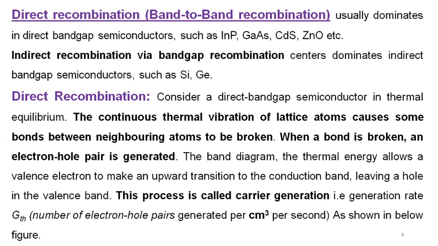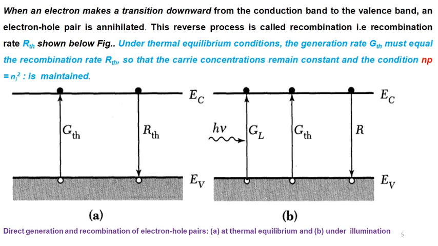An electron hole pair is generated due to an external factor, which is a thermal factor. Light is also another factor. GTH is the number of electron hole pairs generated per centimeter cube per second, which we will show in the next figure: direct recombination, generation and recombination of electron hole pairs. A is at thermal equilibrium, meaning we provide temperature to the material. The second is under the emission of light, that is, photons incident. In the first figure, the electron goes from the valence band to the conduction band, that is GTH, meaning an electron hole pair is generated.